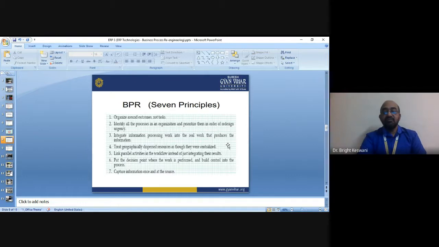Classify them by cycle time, information intensity, overheads, decision intensive, and capital intensive.